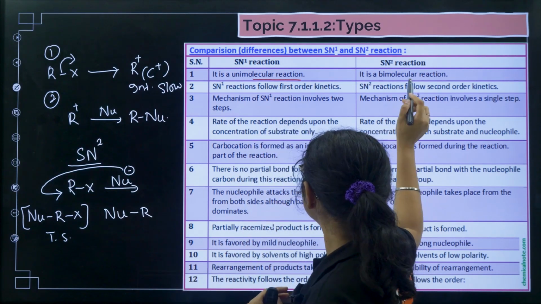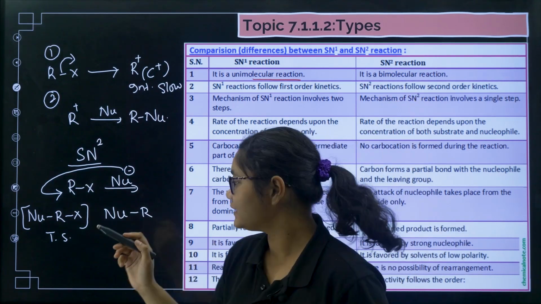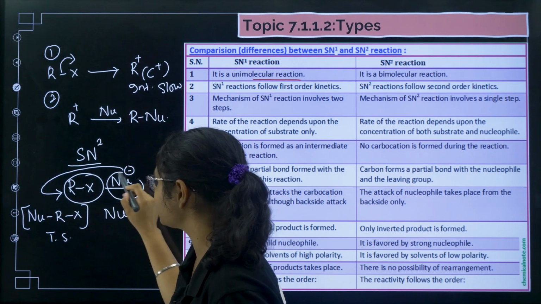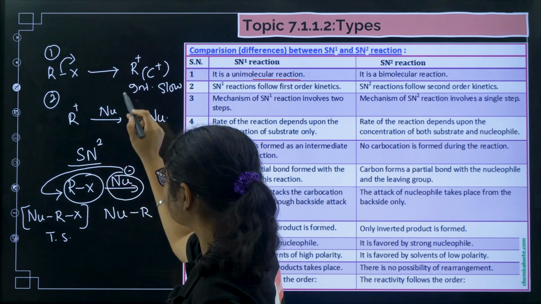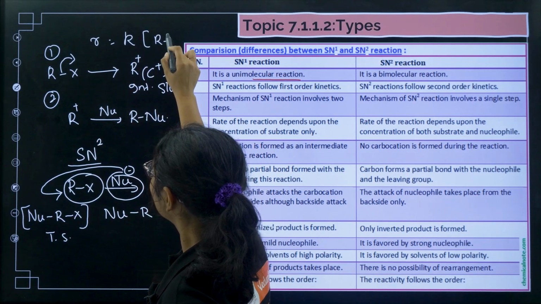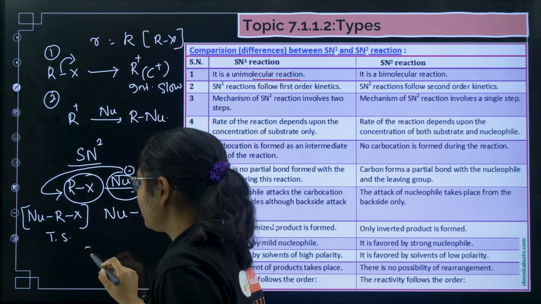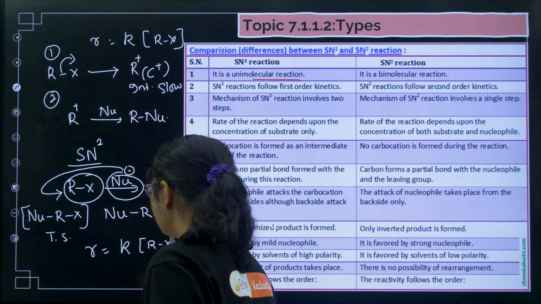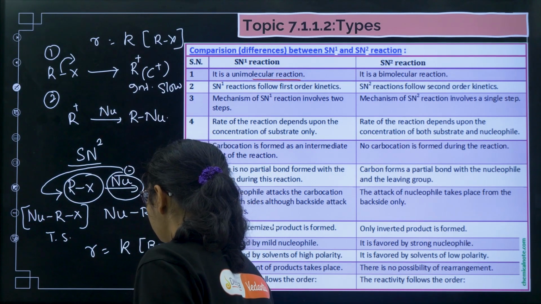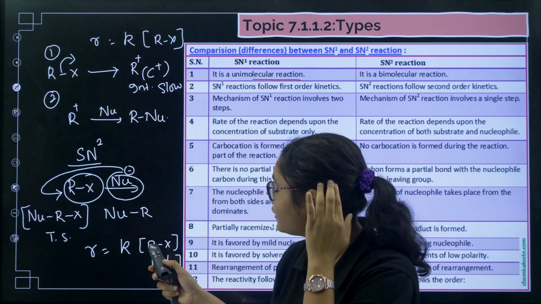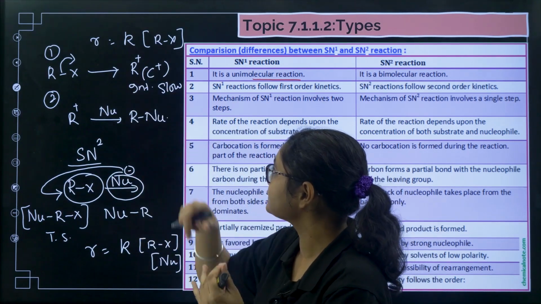Next, coming to SN2, it is a bimolecular reaction, meaning it depends both on the concentration of RX and the concentration of Nu. So if I want to write the rate law here, R will be equal to K into RX, and if I want to write the rate law here, it will be R equal to K into RX into Nu. In this way we can say that this is unimolecular and